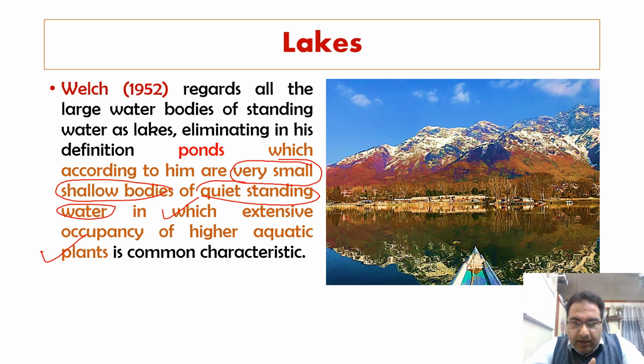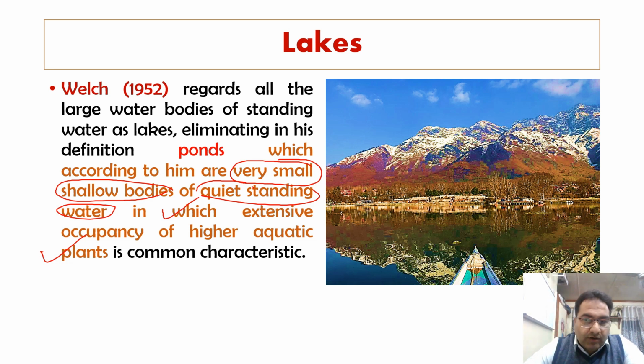Because according to him, ponds are very small shallow bodies of quiet standing water which have the extensive occupancy of higher aquatic plants. So ponds differ from lakes in having a higher occupancy of aquatic plants.